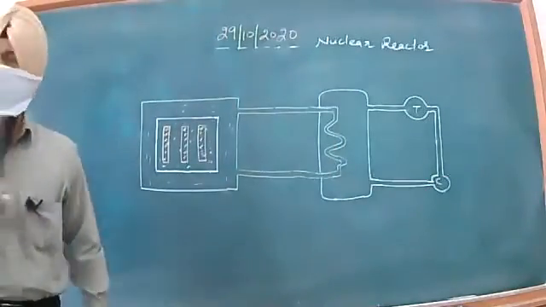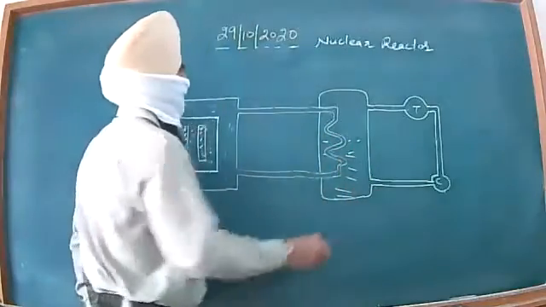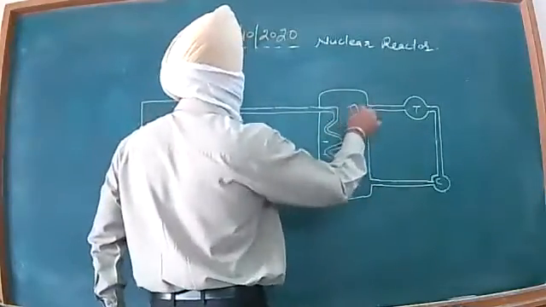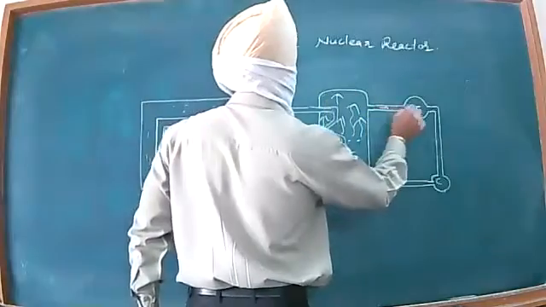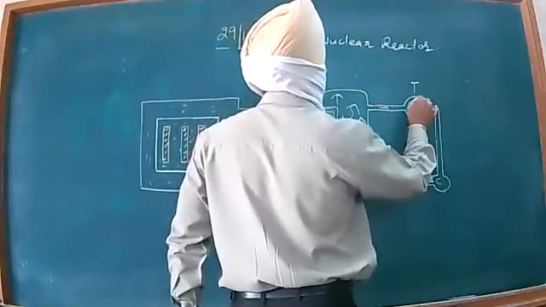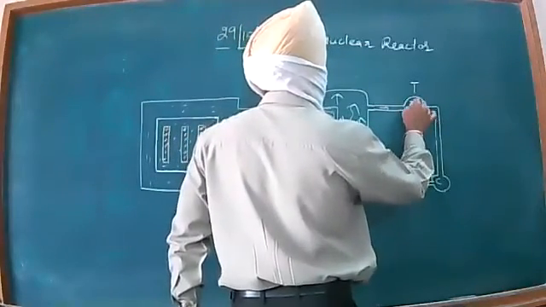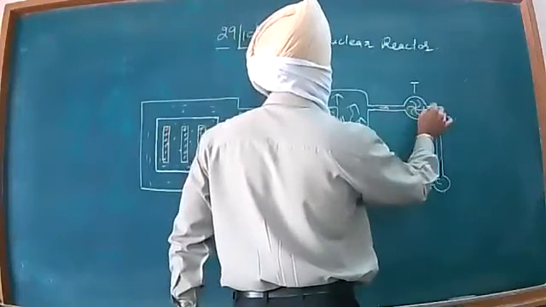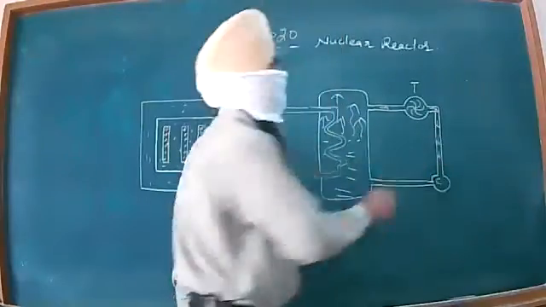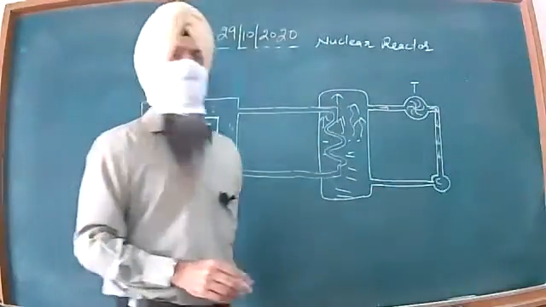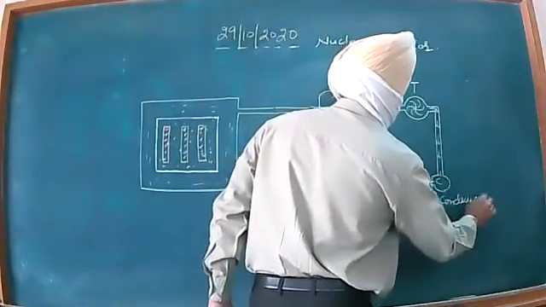Let me again go through this discussion step by step. This is water. Here it is steam, and this is steam under pressure. This is the turbine, and it is being run by this steam. After running this turbine, this steam is termed dead vapors. And this is your condenser.